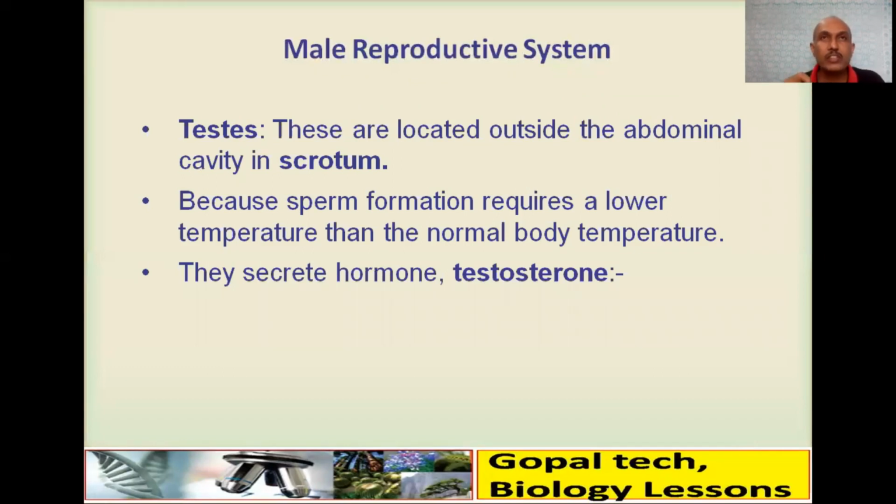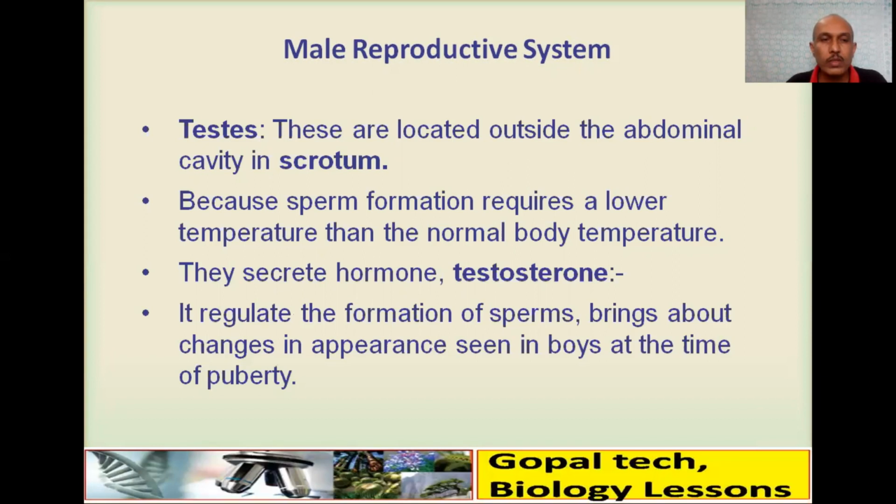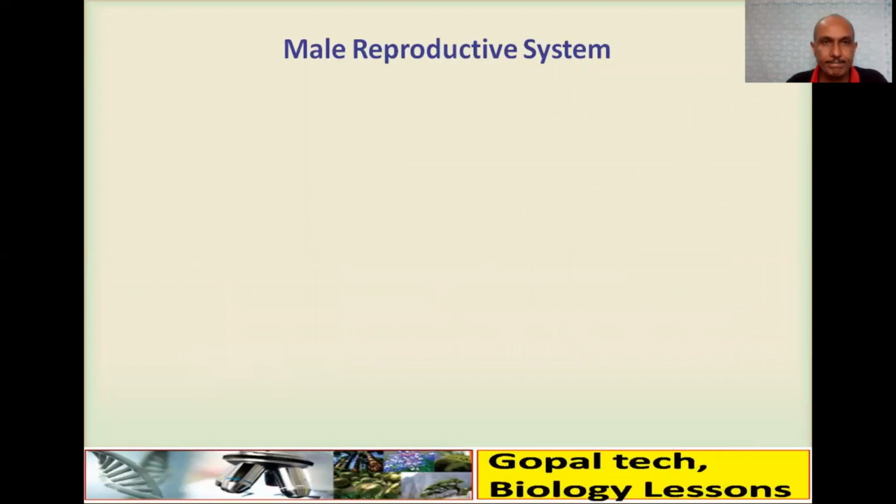Another function of the testis, along with the formation of sperm, is that they secrete a male hormone called testosterone. This testosterone regulates the formation of sperm and brings about changes in appearance, which we have discussed in the adolescence period in boys at the time of puberty. So these are the roles of testosterone and the function of the testis.